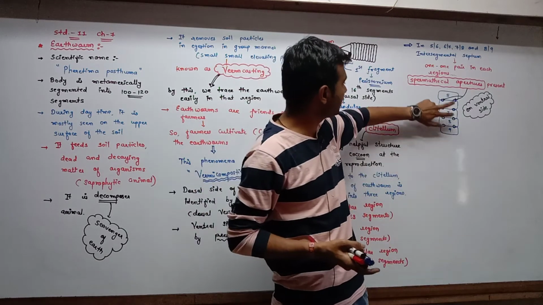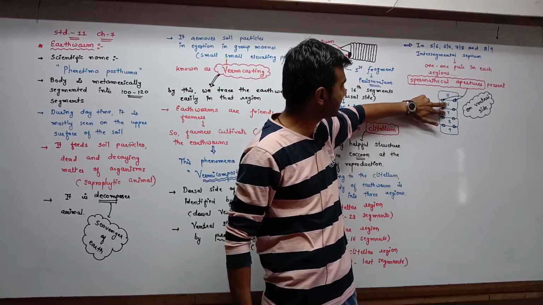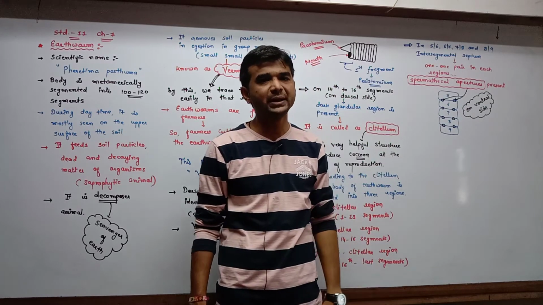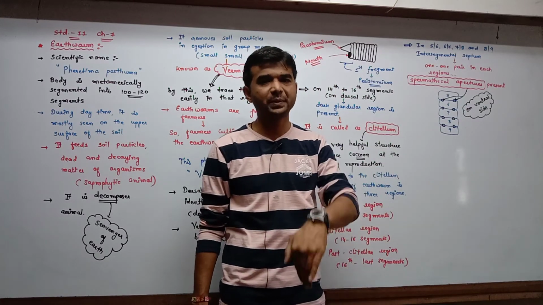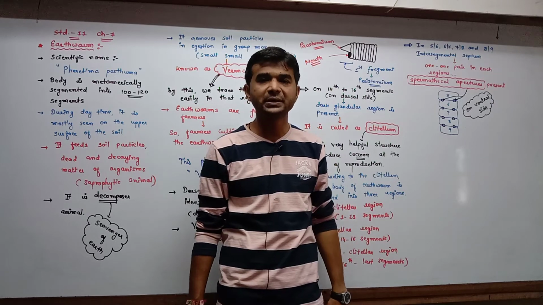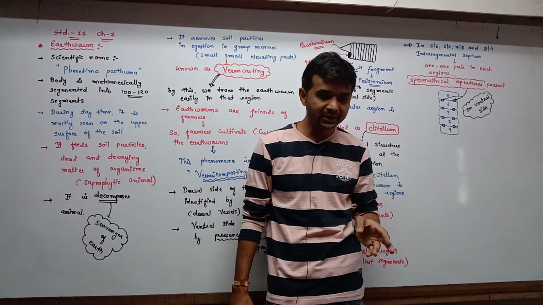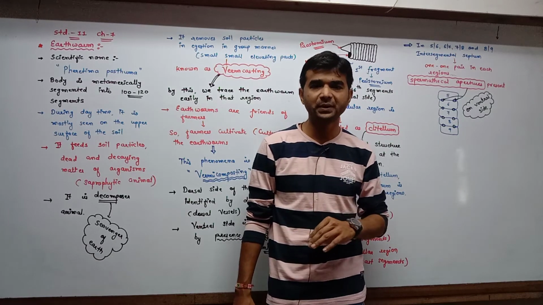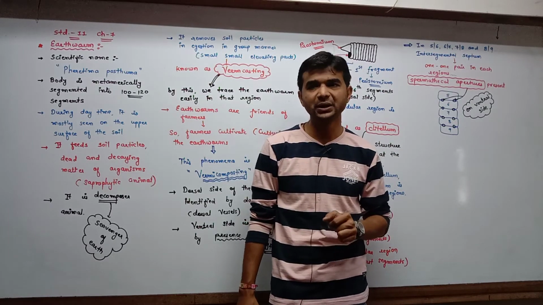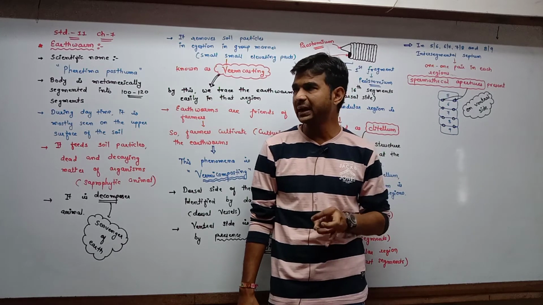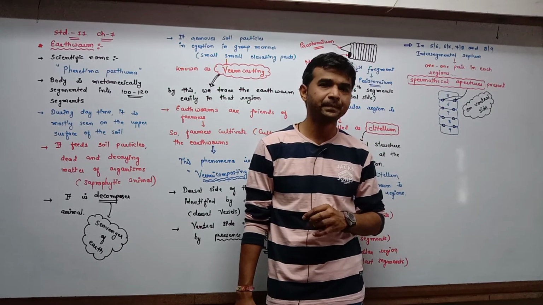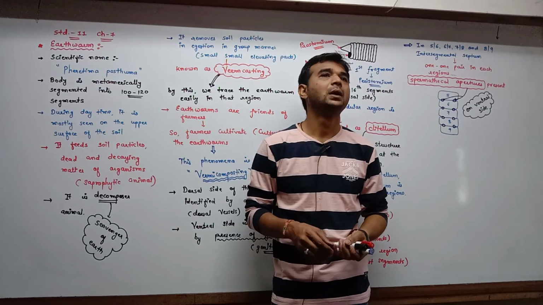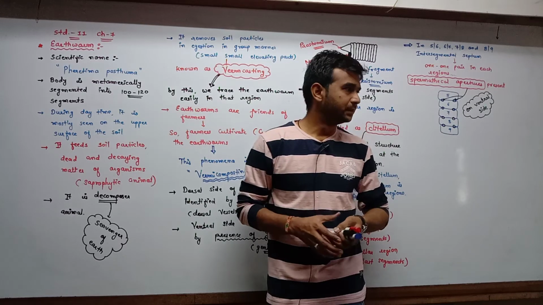Similarly, between the 6th and 7th intersegmental septum, the spermathecal apertures are connected to the spermatheca which is present in the 7th segment. So in the 6th, 7th, 8th and 9th segments, one pair of spermatheca are present, and each spermatheca is connected to one pair of the spermathecal apertures. Here